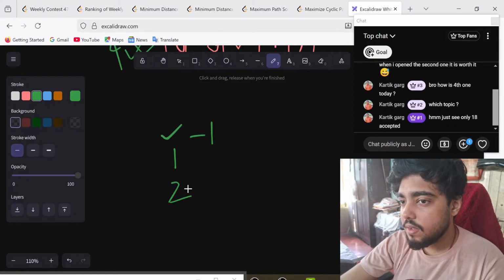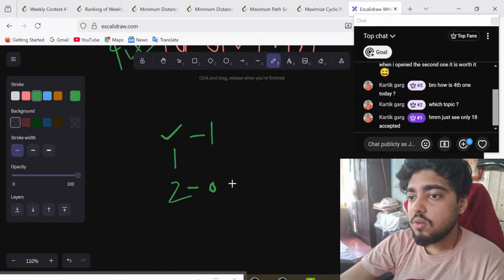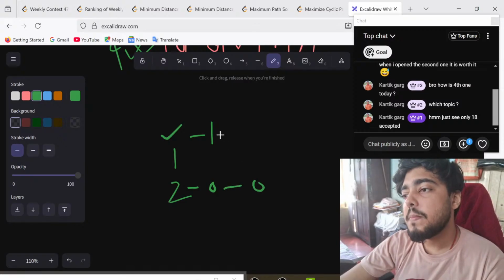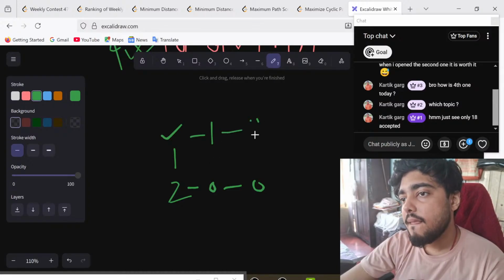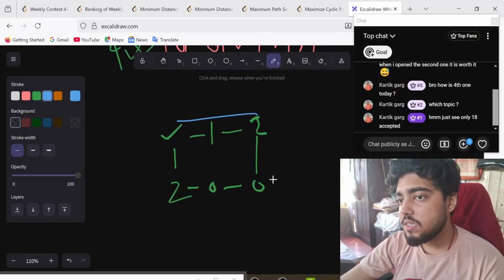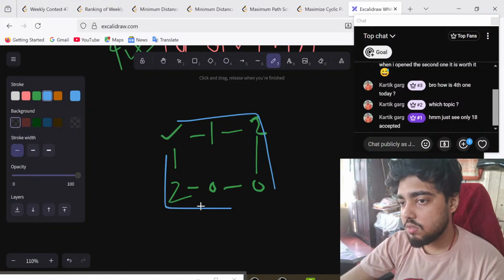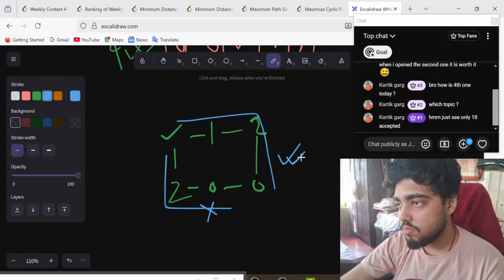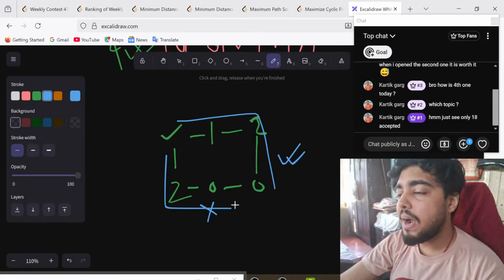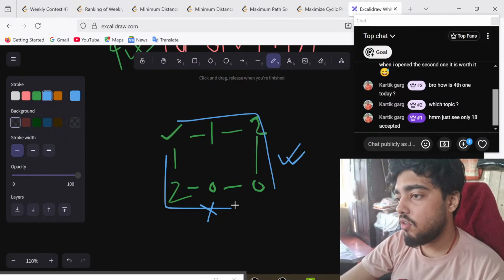But what if I told you it is like this? Now this is going to be a better solution. This is not a good solution. This is a better solution, considering that k is more than one. Correct? So this greedy pattern won't work. Since that greedy pattern won't work, it's a DP.